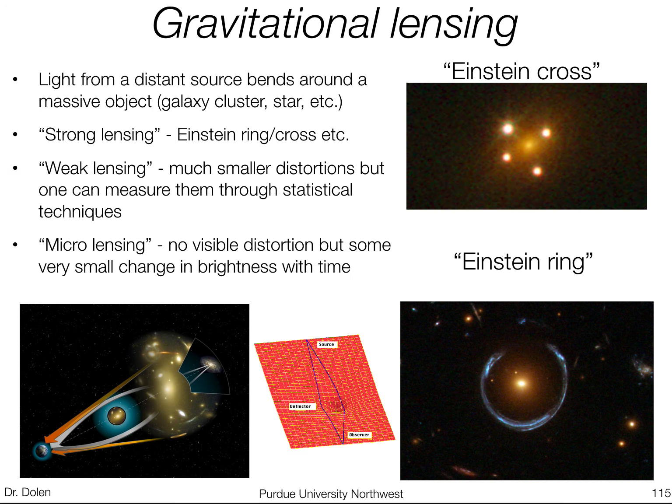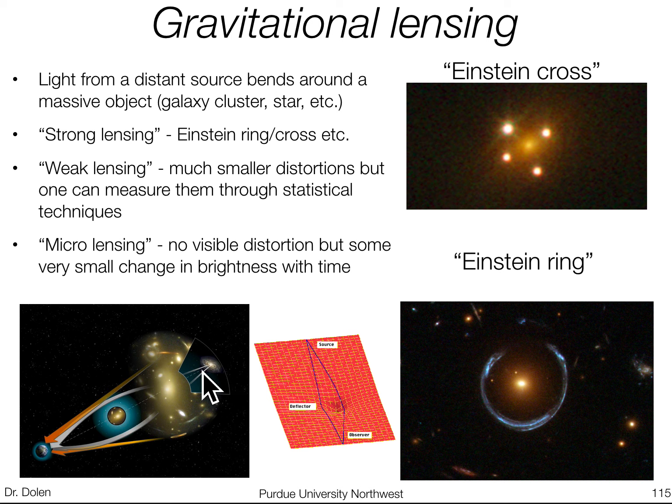Other things and more evidence for dark matter, and also just a real cool thing that we can use to study the universe, is the concept of gravitational lensing. Light from a distant source can bend around a massive object. Okay, so if we have things like stars and galaxies really far away, some source really far away from Earth, and in between that star and us, there's some galactic cluster or some really massive object, space actually bends and light bends around that massive object.